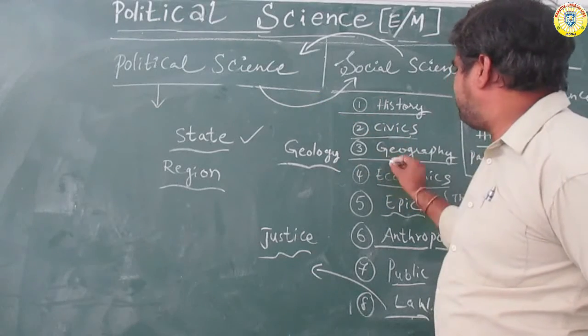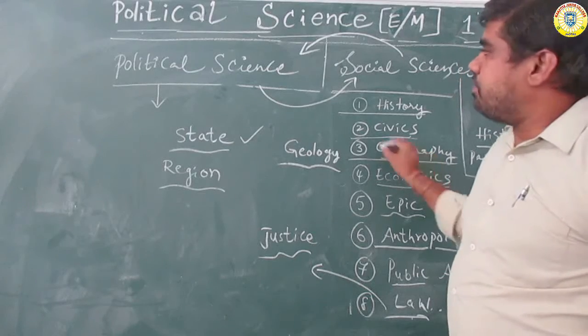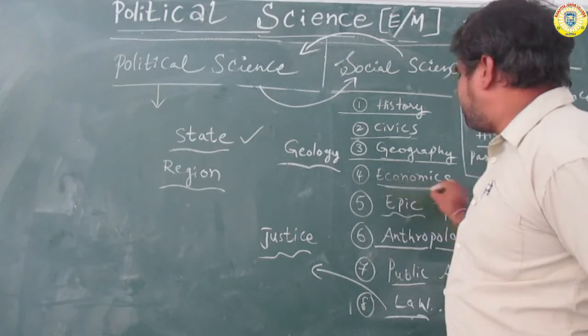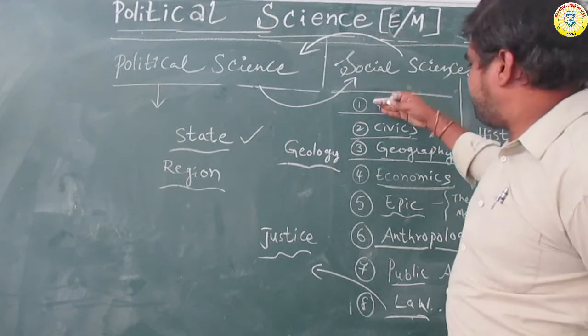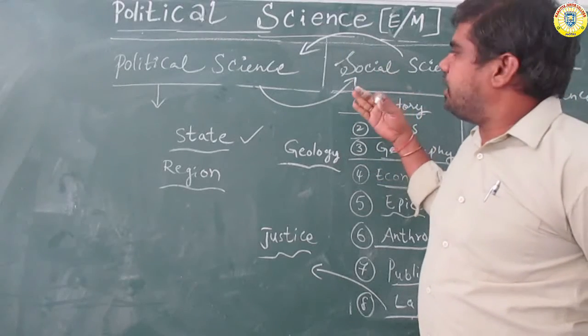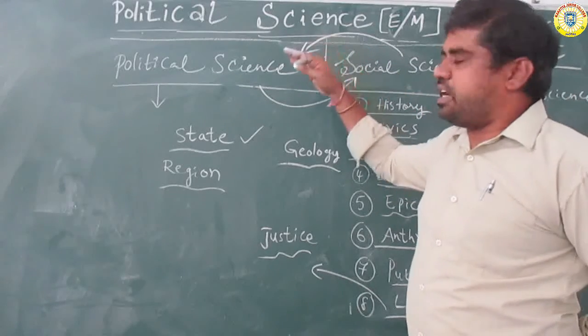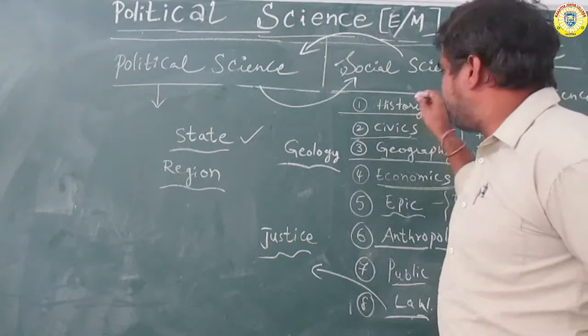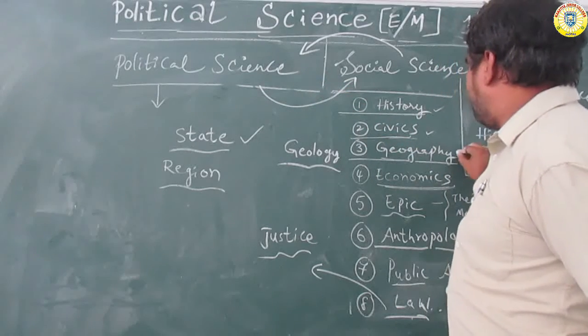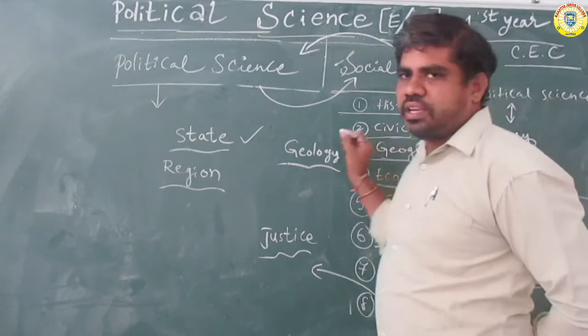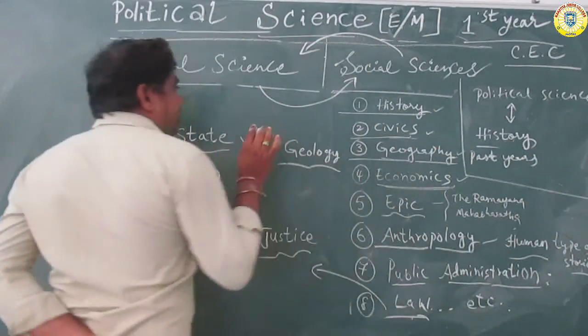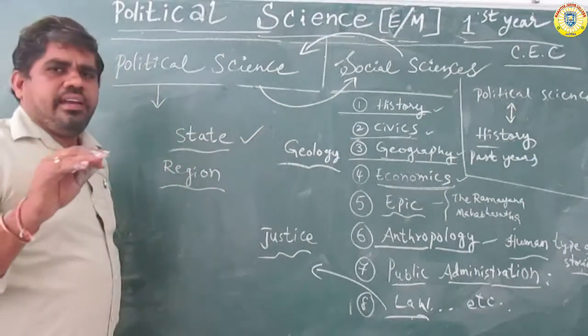Political science and geography, relationship. Political science and economics, relationship. These four categories are the main direct relations of political science: history, civics, geography, economics. Economics is also a main part of political science.